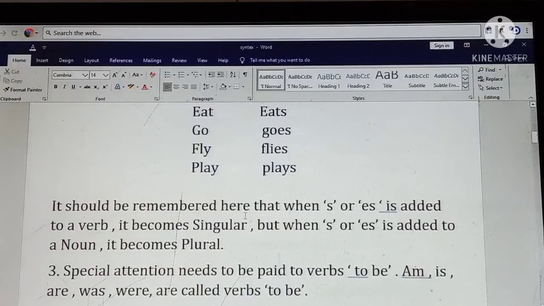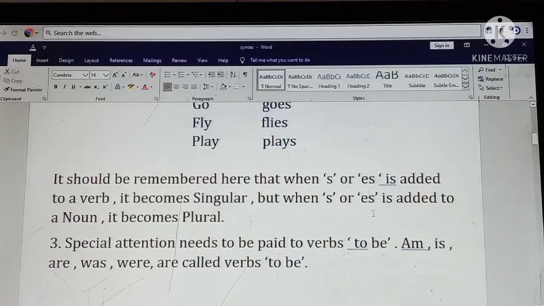It should be remembered here that when s or es is added to a verb, it becomes singular, but when s or es is added to a noun, it becomes plural. By adding s or es to a verb, we make a singular verb. By adding s or es to a noun, we make a plural noun.